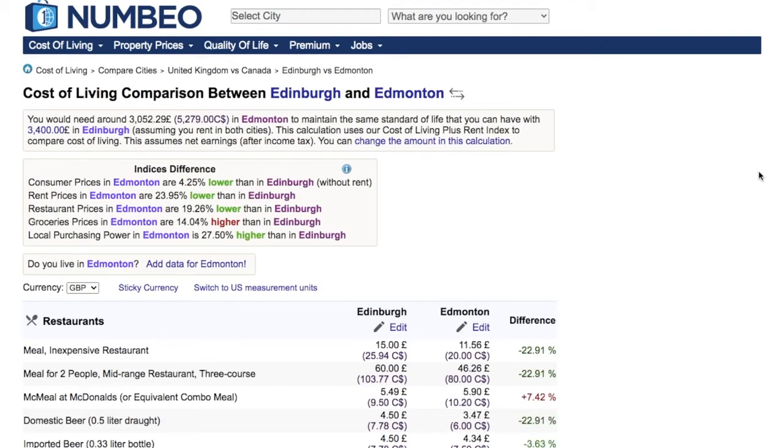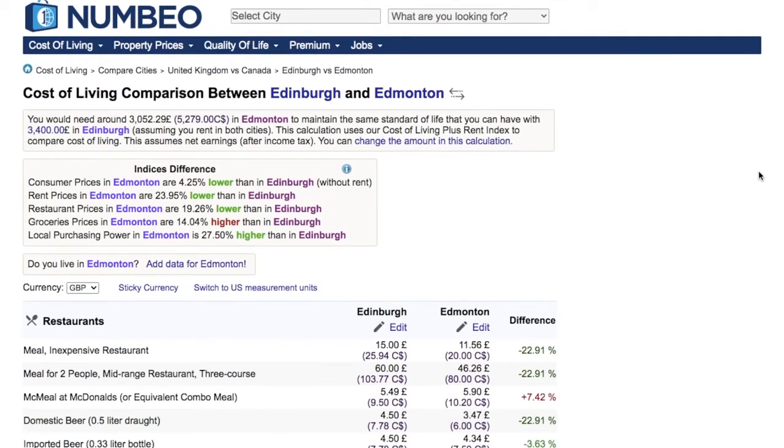One last comparison I did for Edinburgh and Edmonton. So in Edmonton you would need to spend around £3,000, while in Edinburgh you would need to spend around £3,400 to maintain the same standard of life. So clearly we can see that UK is much more expensive than the Canadian cities.